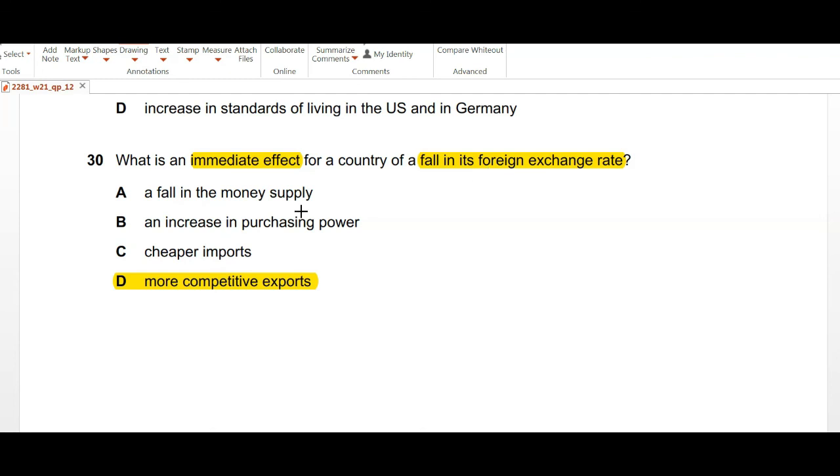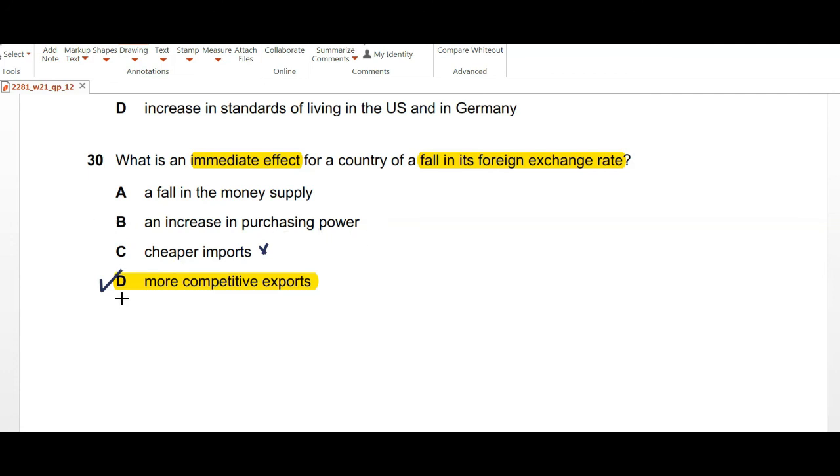So your fall in foreign exchange rate will make your exports more attractive, more competitive in the international market, because that will make your goods cheaper. Cheaper imports is not possible because your currency is losing value, so actually your imports are becoming more expensive. An increase in purchasing power will not happen, because when your exchange rate is falling, your money is losing its value. You will not be able to buy the same amount of imported goods.